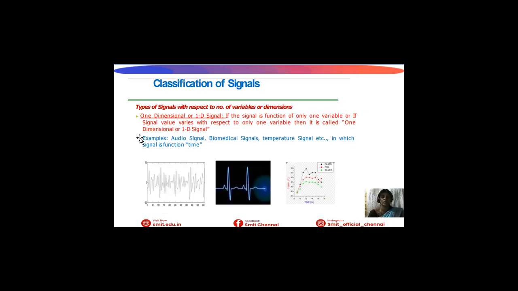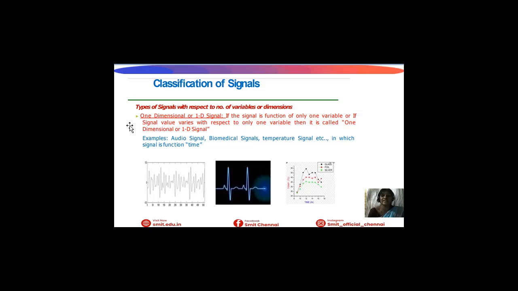Next, types of signals. With respect to dimensions, we can classify signals as one dimensional signal, 2D signal and 3D signal. If the signal is a function of only one variable, then the signal is called a one-dimensional signal. If signal values vary with respect to only one variable, like height, length, like that.